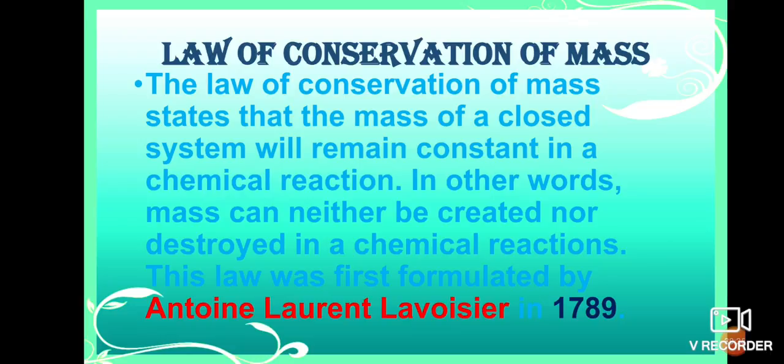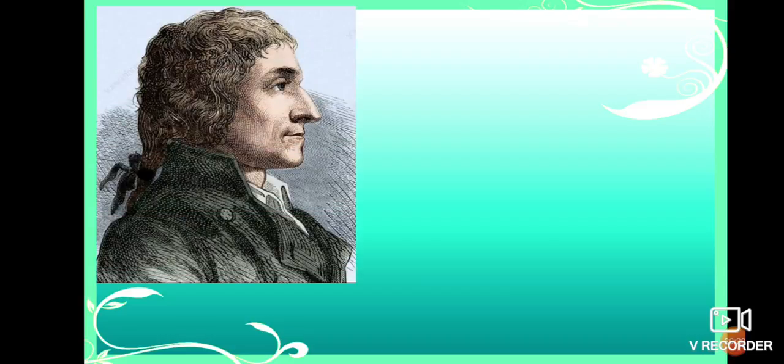Okay, students. Next, who is he? He is one more scientist. We have already discussed this name in the previous slide. That is Joseph Louis Proust.